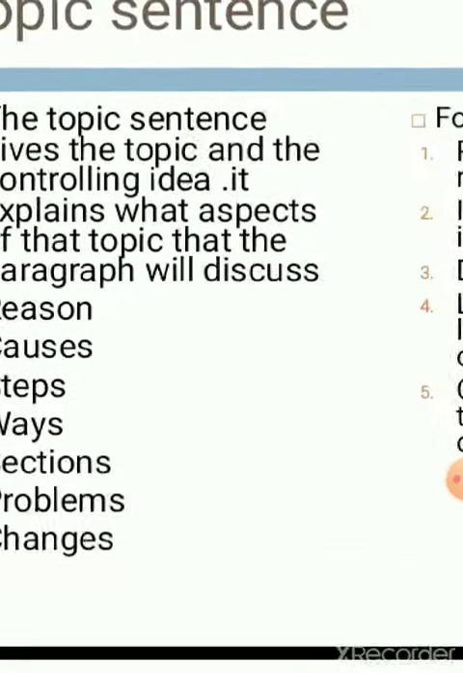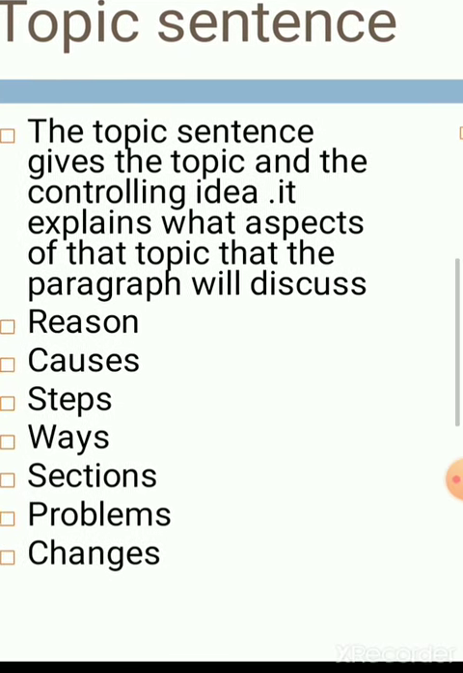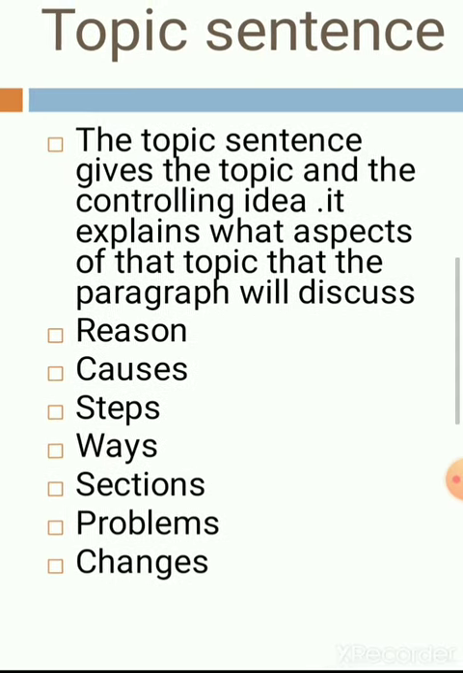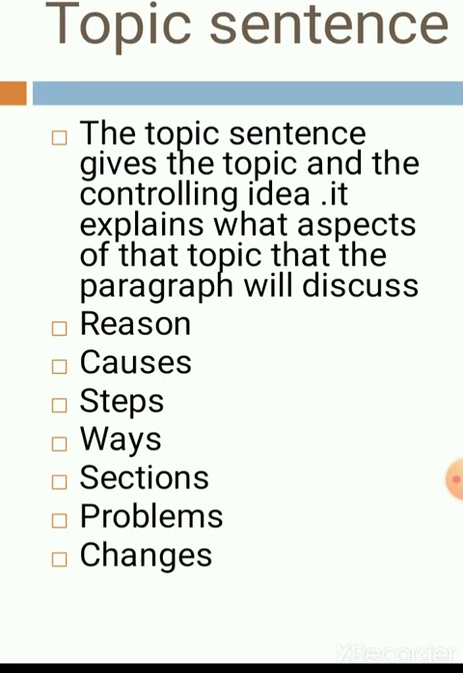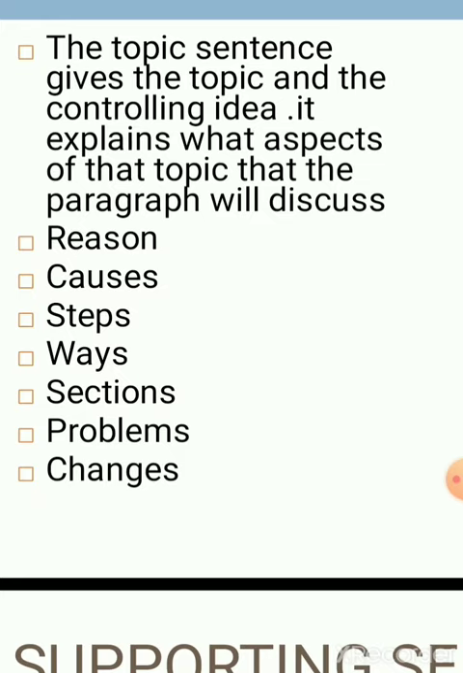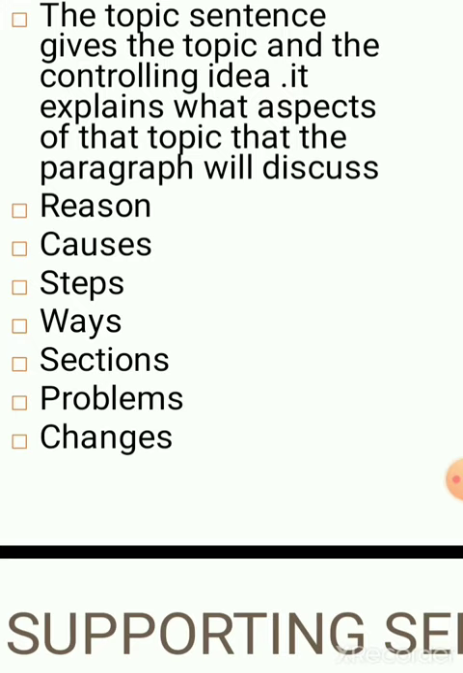So the topic sentence gives the topic and the controlling idea. A topic sentence has two parts. One is the topic, another is the controlling idea. What is the controlling idea? A controlling idea is related to an aspect of the topic. A topic can be very broad. For example, if you are writing about your friend, you will be much confused when you are given a topic about a friend, because friend is a topic which is considered to be very general.